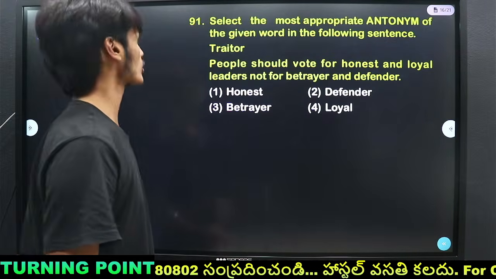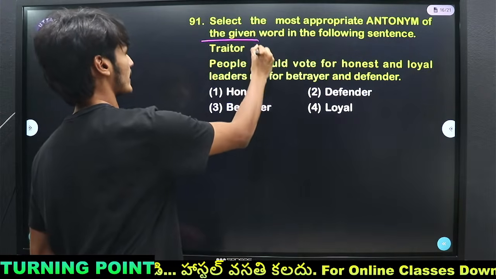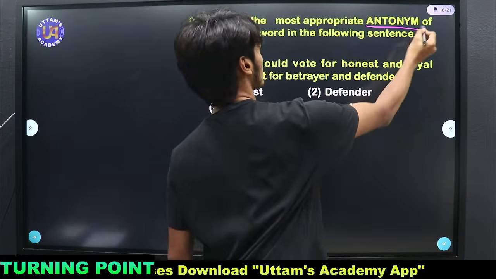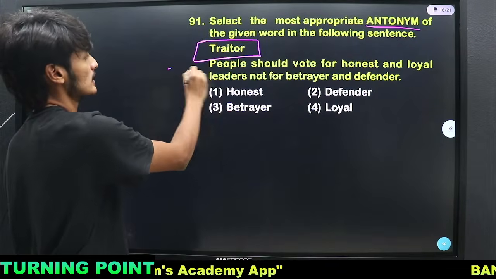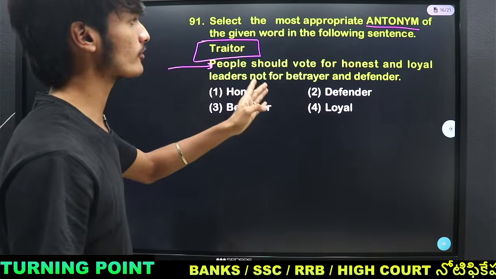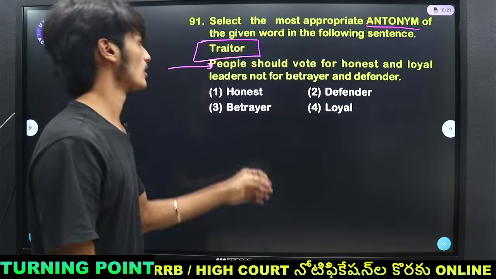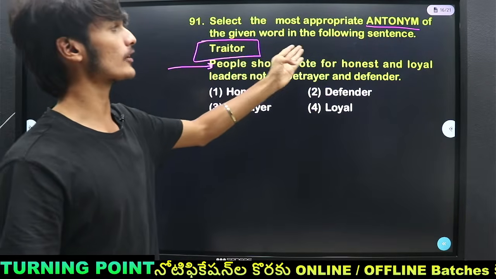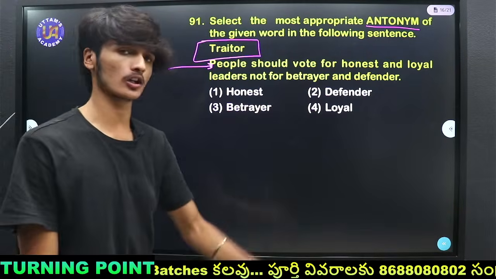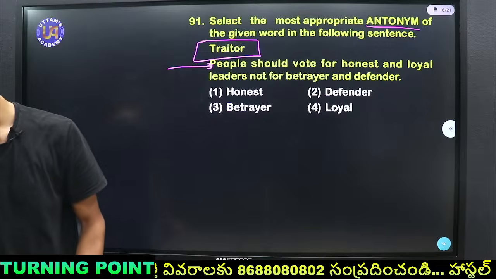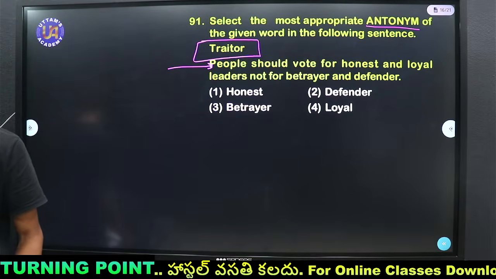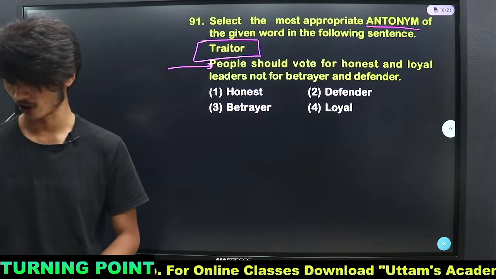Select the most appropriate antonym of the given word in the following sentence. Traitor. So we know the meaning of traitor and we need to find the antonym of traitor among the following words given in this sentence. People should vote for honest and loyal leaders, not for betrayer and defenders. So traitor is the antonym of which of the following options? Honest, defender, betrayer or loyal? Anudipti says loyal, D. Okay. Lakshmi Prasanna says loyal.